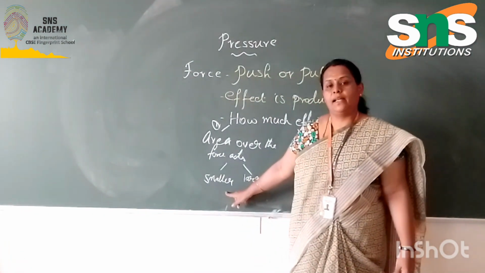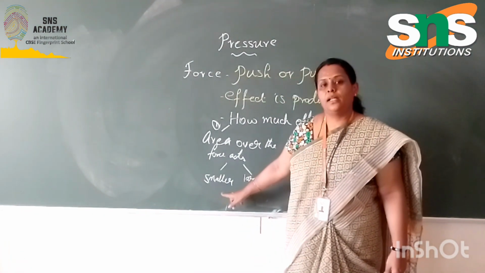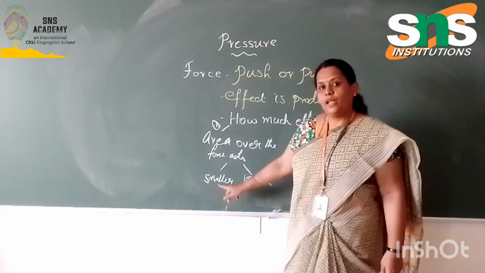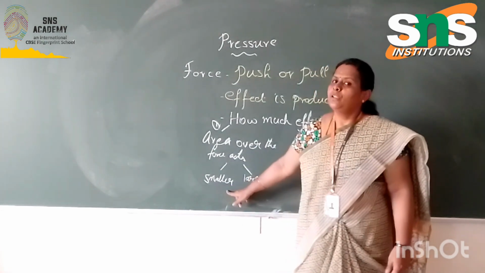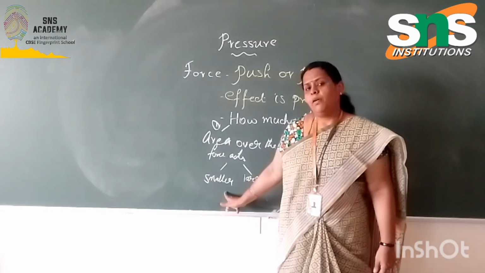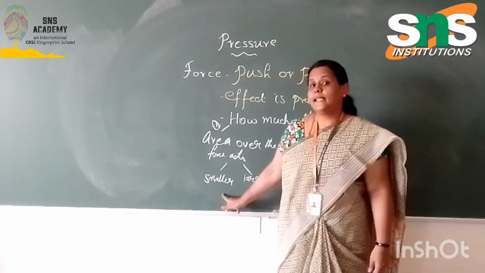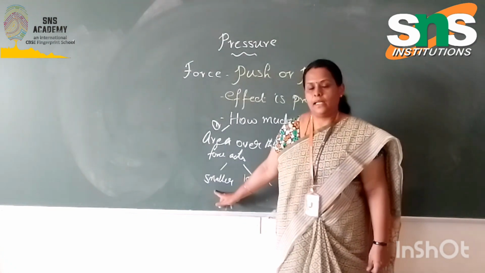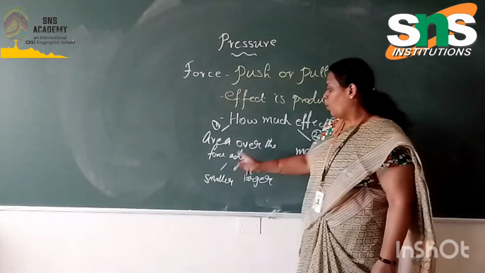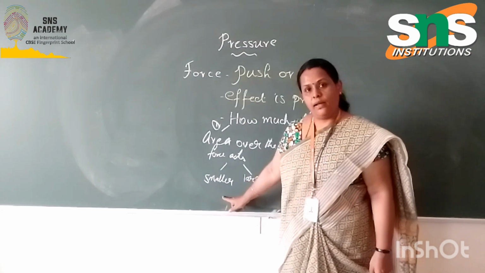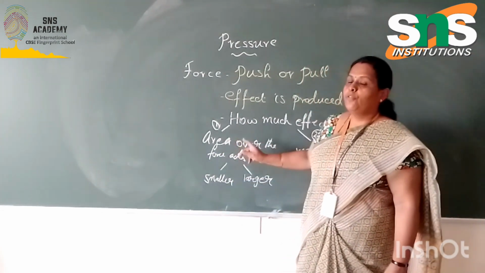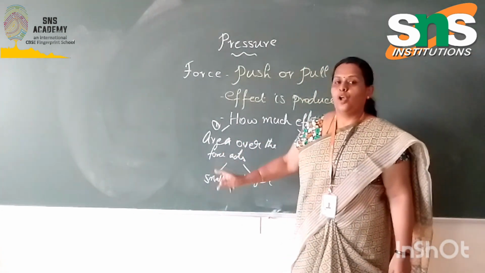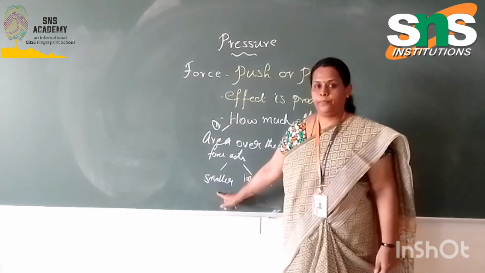Can you cut the apple easily or not? Yes, we can cut the apple easily. So when the area over which the force acts is smaller, the force acts in a larger amount.